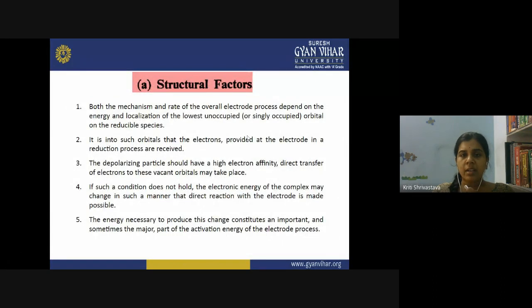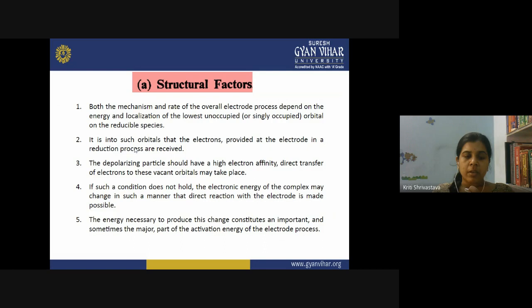So how can we study the structural factors using polarography? Both the mechanism and rate of the overall electrode process depend upon the energy and the localization of the lowest unoccupied orbital on the reducible species. So here the LUMO of the reducible species plays a role, and the overall electrode process is affected by the energy and localization of the LUMO. It is into such orbitals that the electrons provided at the electrode in a reduction process are received.